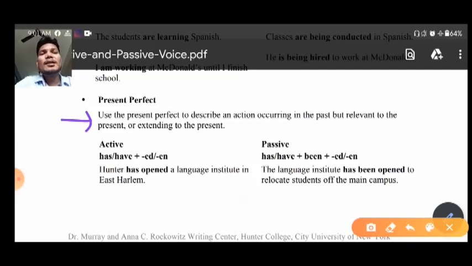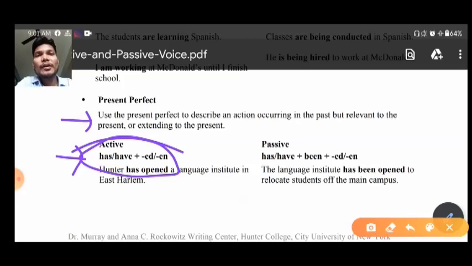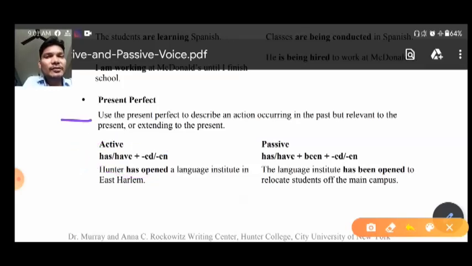Now let us see the structure for present perfect tense. As you can see here, you just have to put have or has. And along with have or has there always goes the past participle of the verb, that is ed or en. Let us see some examples so that you can get some idea.